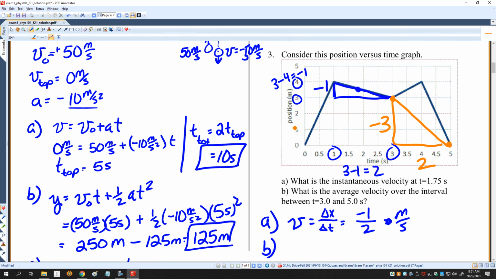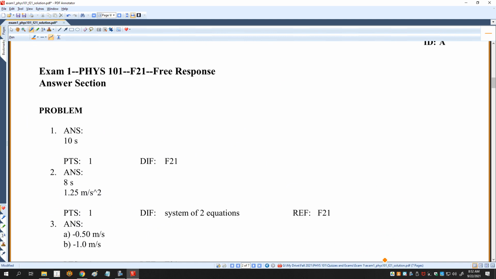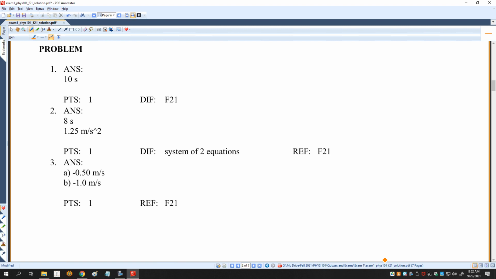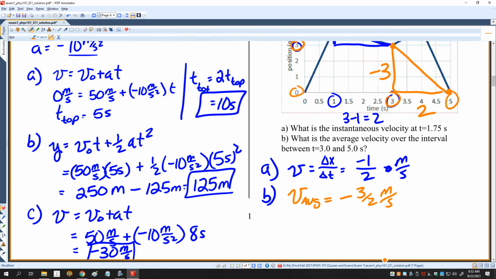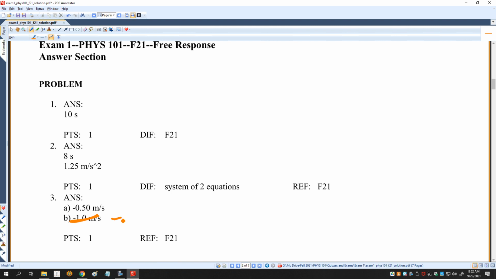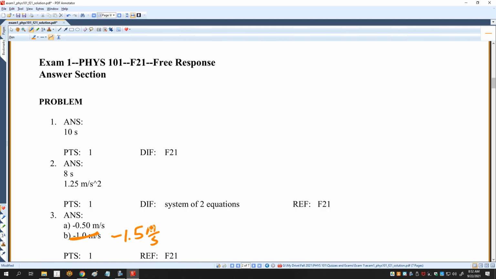I said 0 minus 3 and 5 minus 3, and I get an average velocity equal to -3/2 meters per second. All right? I'm sure I did that right. Yeah, that's right. Okay. So it looks like this should have been -1.5 meters per second.